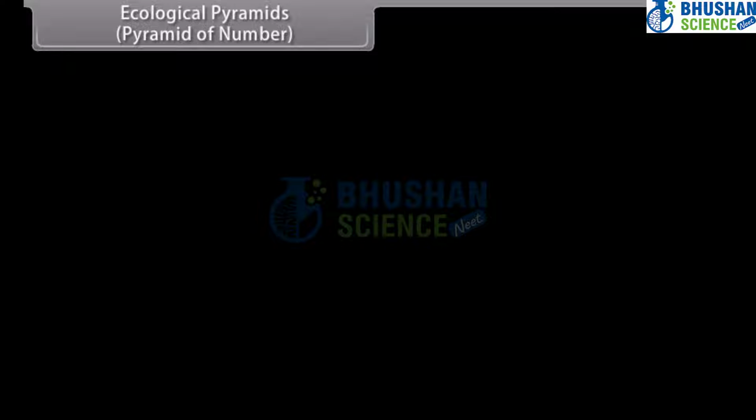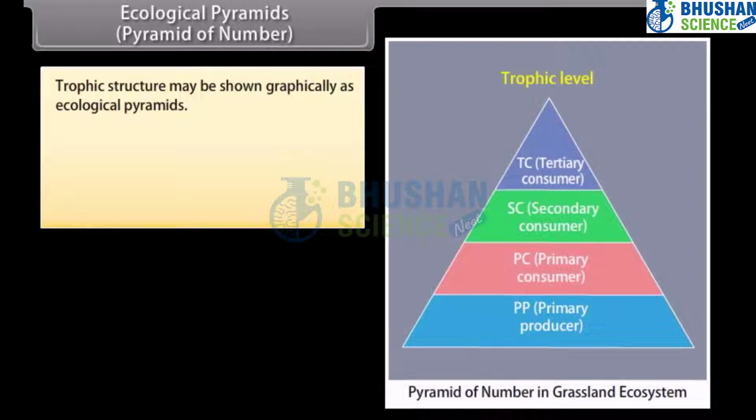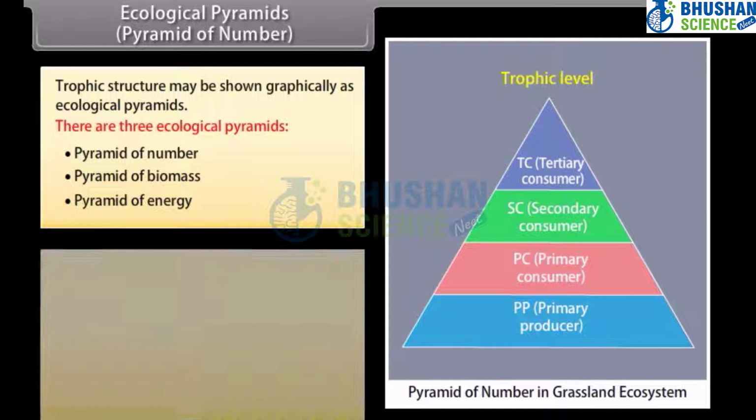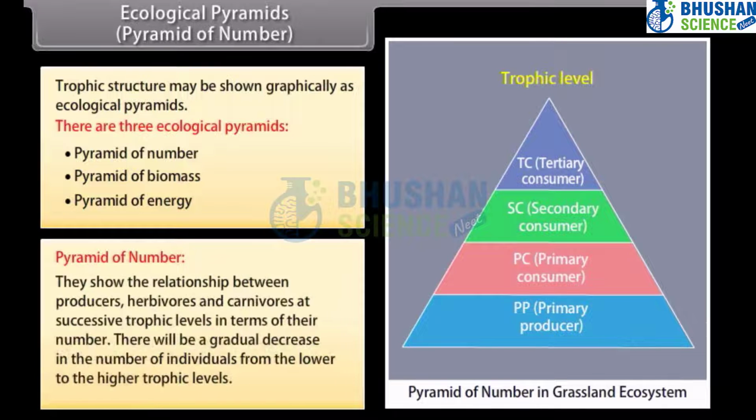Ecological pyramids. Trophic structure may be shown graphically as ecological pyramids. There are three ecological pyramids: pyramid of number, pyramid of biomass, and pyramid of energy. Pyramid of number. They show the relationship between producers, herbivores and carnivores at successive trophic levels in terms of their number. There will be a gradual decrease in the number of individuals from the lower to the higher trophic levels.